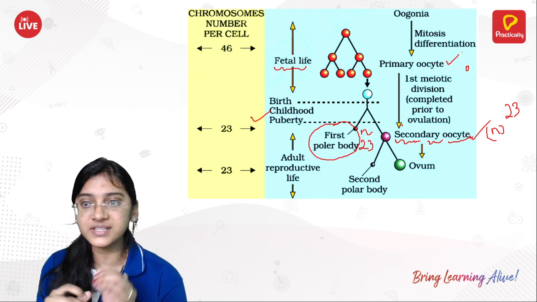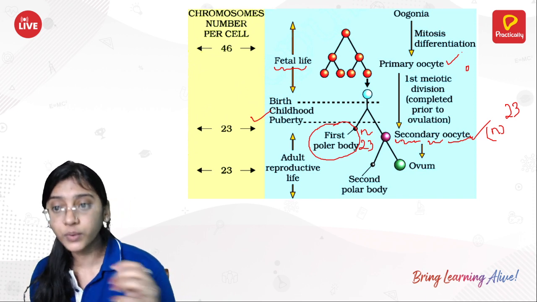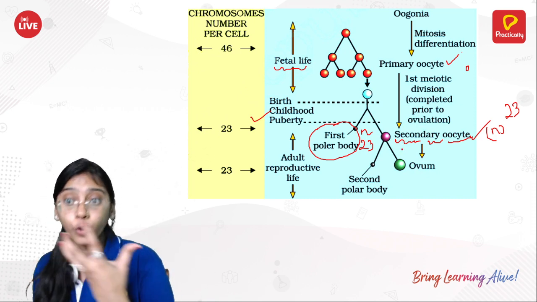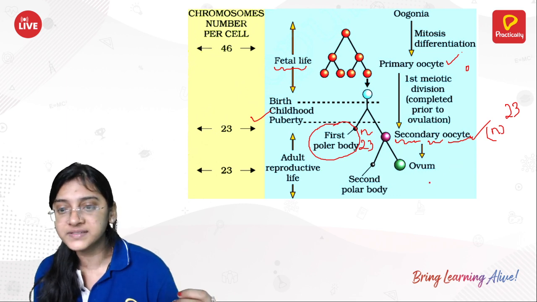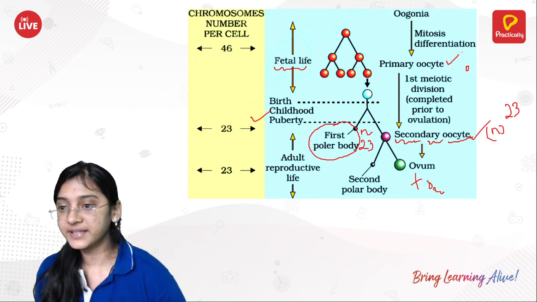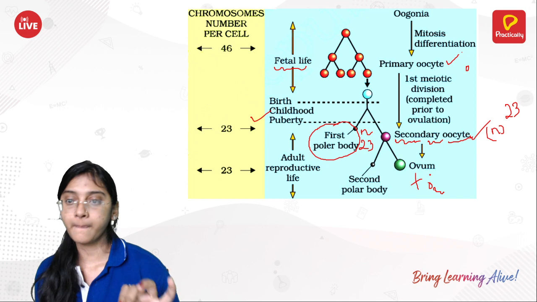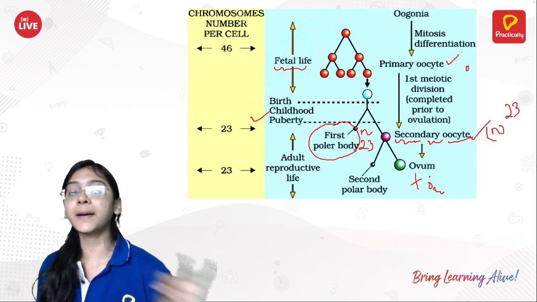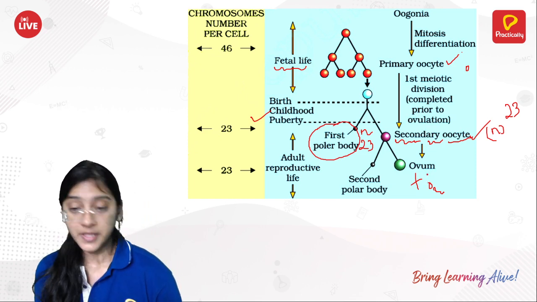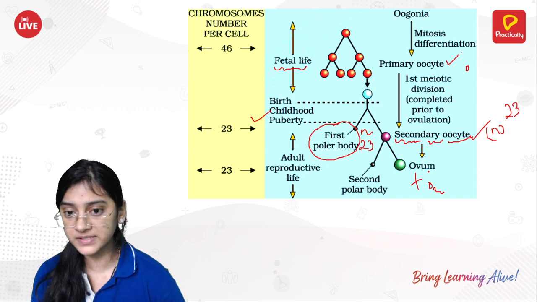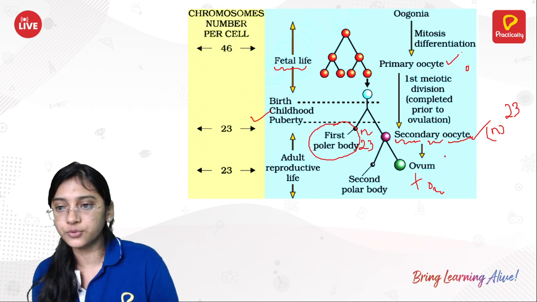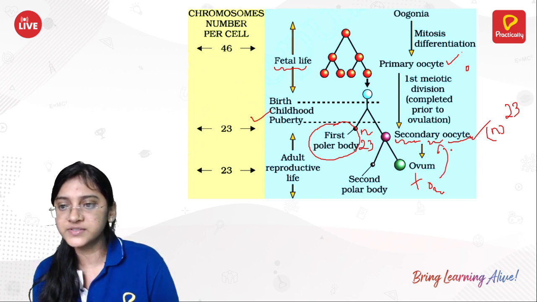But the second meiosis will be just starting, okay, and once again it will be arrested unless and until the ovum gets the sperm. Only when the ovum gets the sperm, at that time you will be able to see completion of the second meiosis. If the ovum does not receive any sperm, the ovum wouldn't complete second meiosis. But if the ovum receives the sperm, now you are able to see completion of the second meiosis. And I should have written plus sperm over here, not over here.